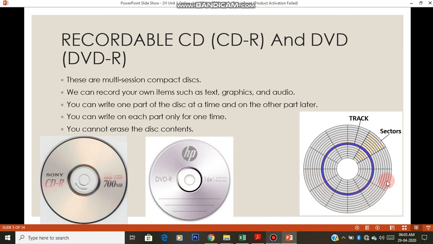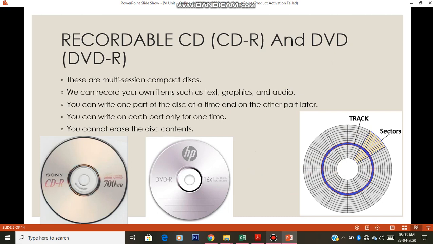Inside the CD also, you will be having circles like this. If you observe properly the back side of the CD, you can find these circles. It will be light in color. These circles are called tracks on the CD, and whatever you save will be saved on these tracks inside the CD. So this is what recordable CD is.